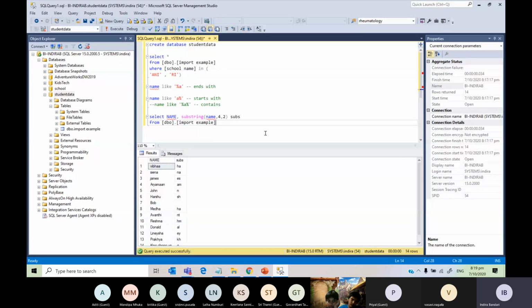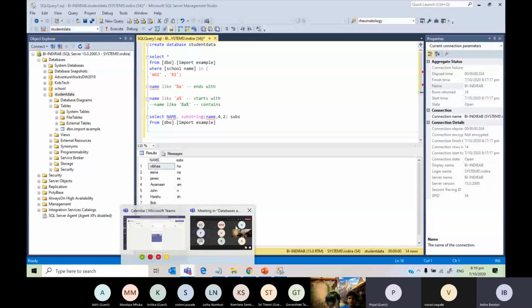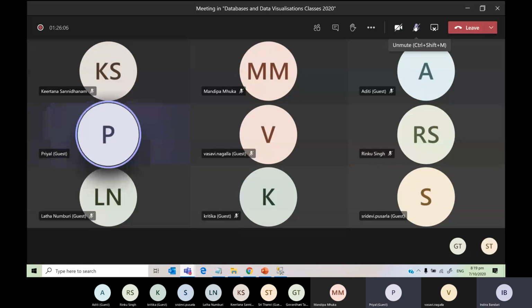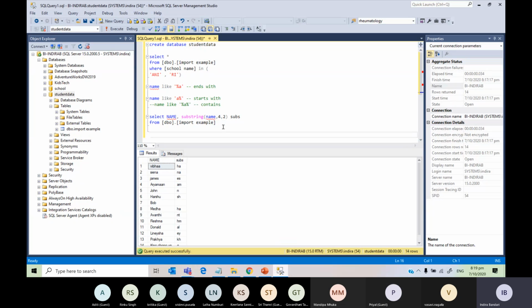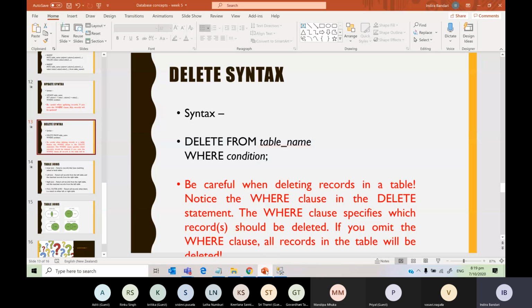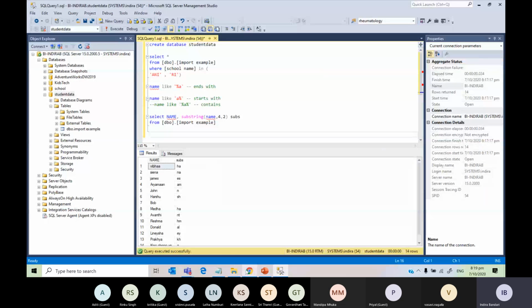For example, let's say I want to delete it and test how many will be deleted, and then reverse it. There is a way to do it. You use something called a begin transaction.